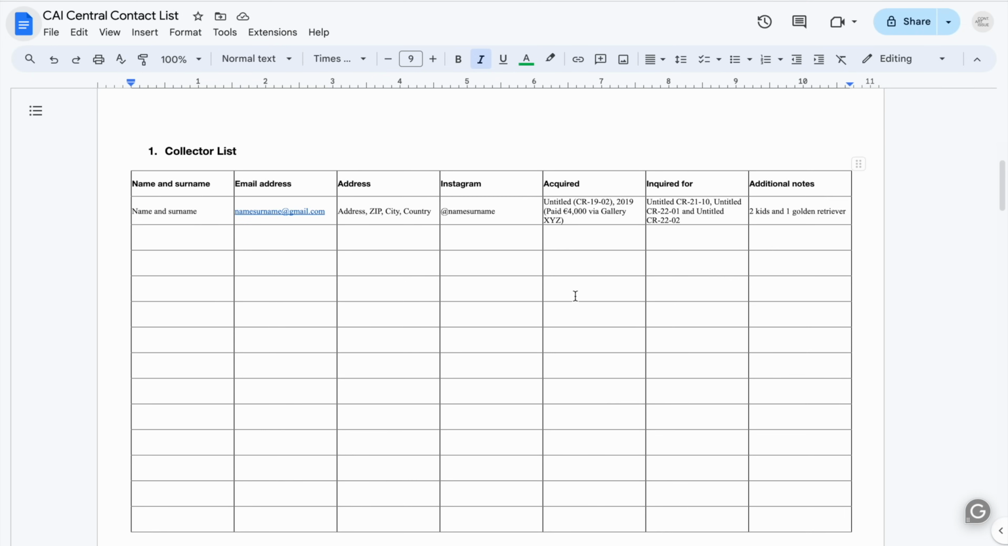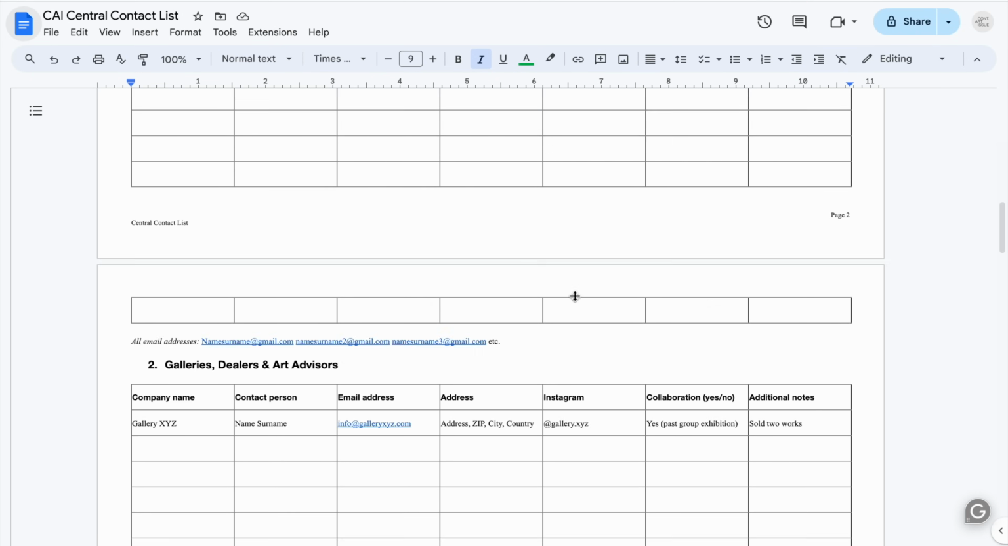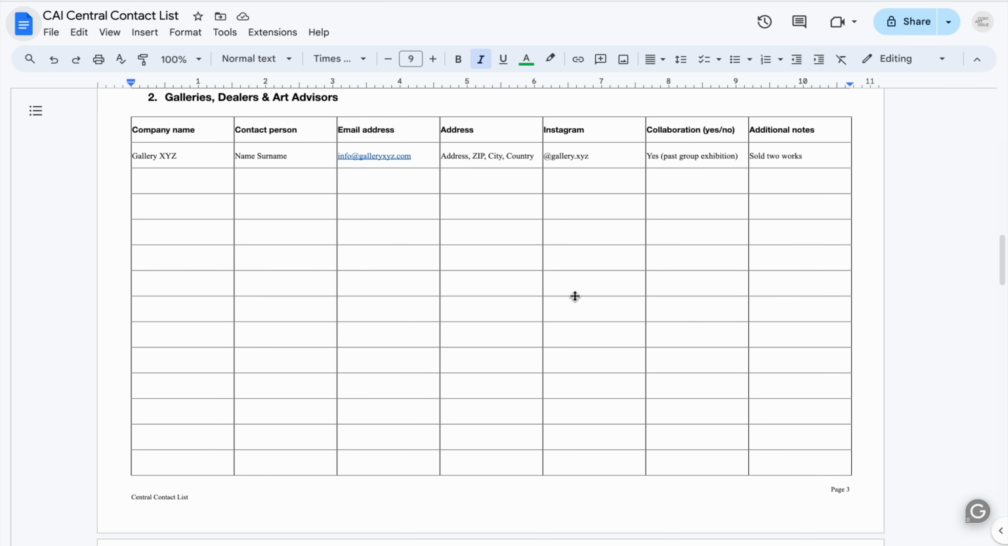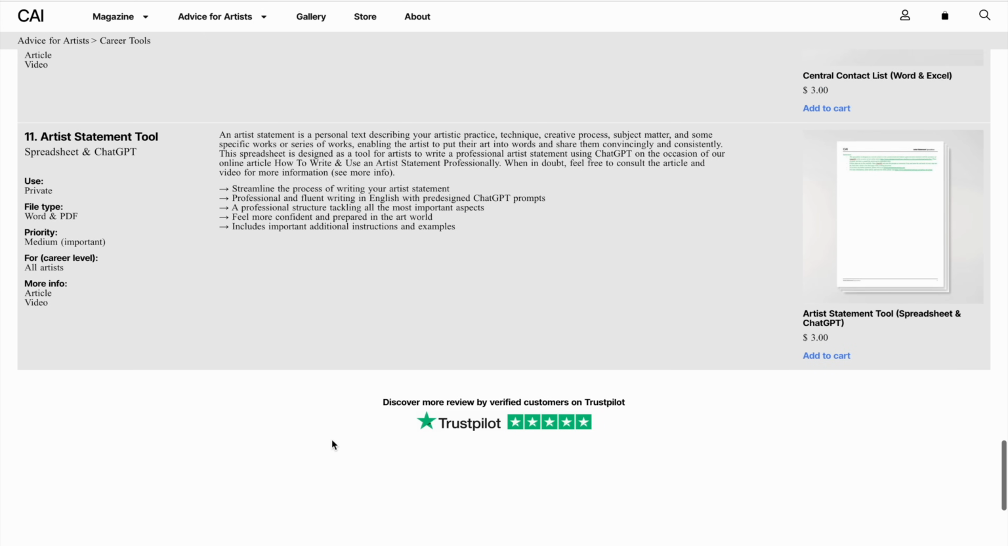So the essential contact list is actually very straightforward. It's once more with a table, and we have actually different categories depending on the type of contact that we have. To conclude, we end with the artist statement tool.